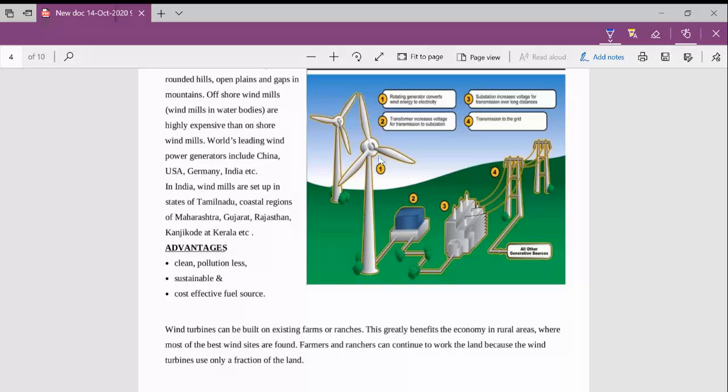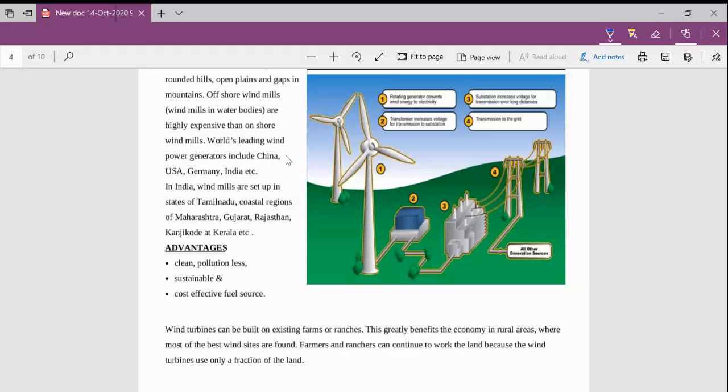We know that when high speed wind passes, these blades rotate, and these blades are connected to the wind turbine, and the turbine is connected to a generator. When the blade rotates, the turbine also rotates, and this mechanical movement of the turbine will be converted to electrical energy by the generator, and it is stored and transmitted for usage.